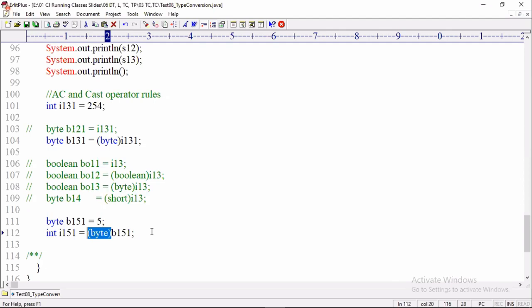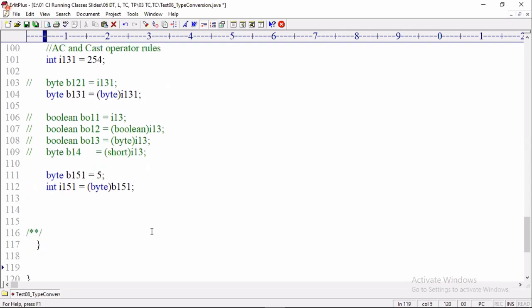People are saying "we must not use" and "we no need to use". Which statement is right? We no need to use a cast operator for converting a lesser data type to the highest range data type, but they're saying we must not use. "Must" means it is a rule. If I use it, is there any problem? No problem. We no need to use it, but we need to use it in one case.